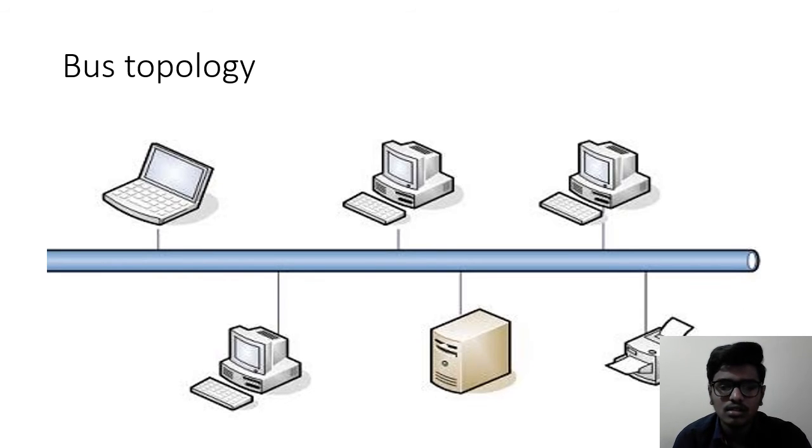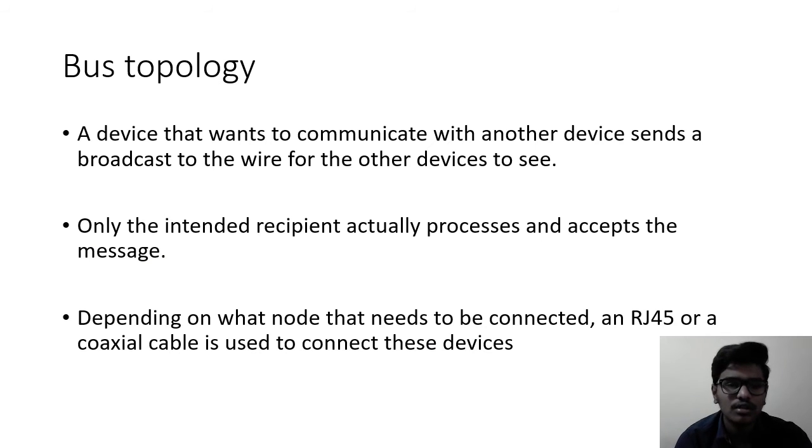So this is the bus topology, and let us see its advantages and disadvantages. Here we can see this image, the best example of bus topology: the main cable which is connected to several devices.